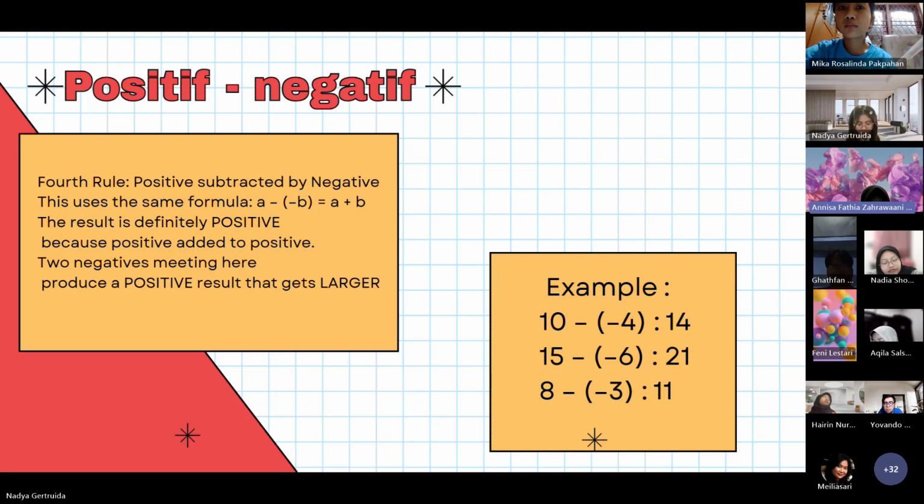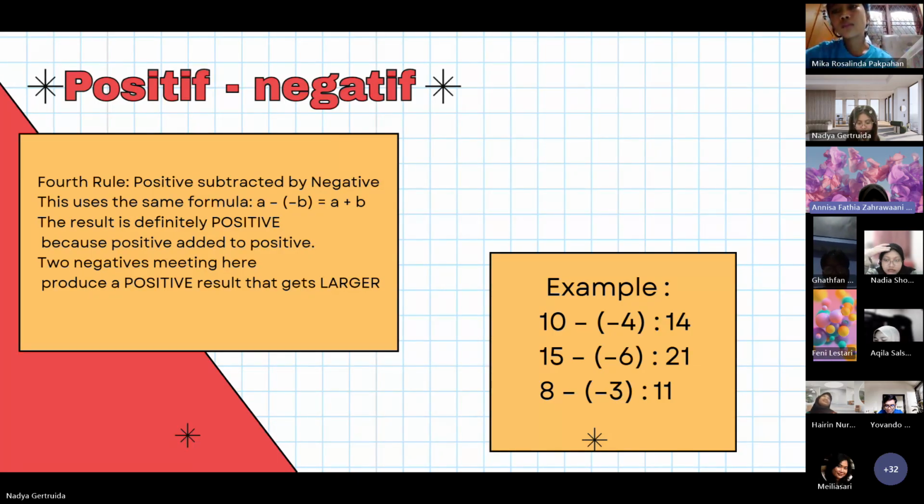The sum is 14. 15 subtracted by negative 6 is the same as 15 added to 6. The sum is 21. 8 subtracted by negative 3 is the same as 8 added to 3. The sum is 11. 20 subtracted by negative 7 is the same as 20 added to 7.